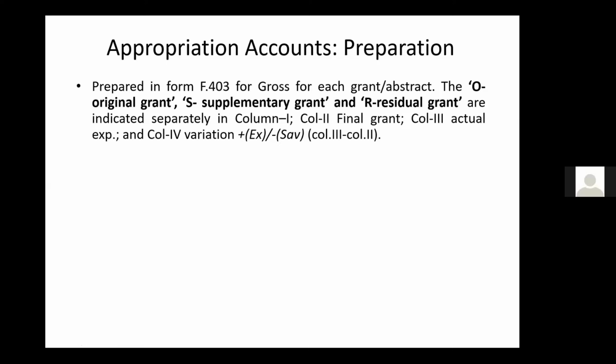But please listen to this carefully. When you give explanation, you have to explain not with reference to the final grant. You have to give explanation for the difference between actual expenditure and O plus S. Because O is the original grant voted by Parliament, and the supplementary grant is also voted by Parliament. If there is a charge repay, then that also you have to show.